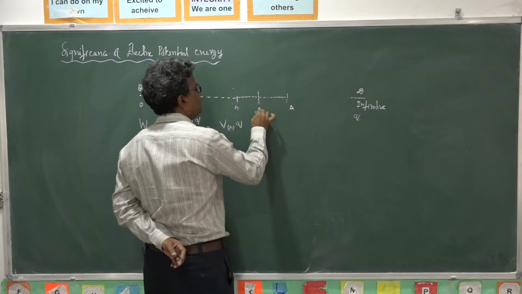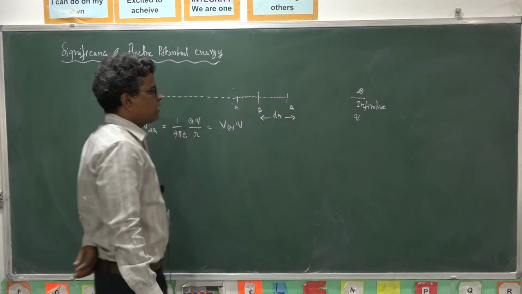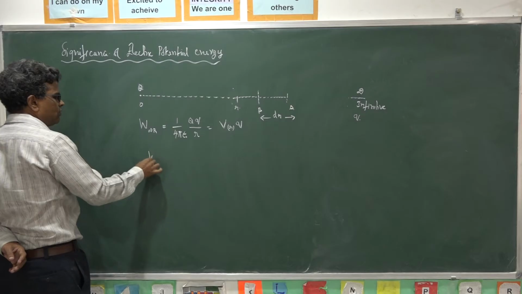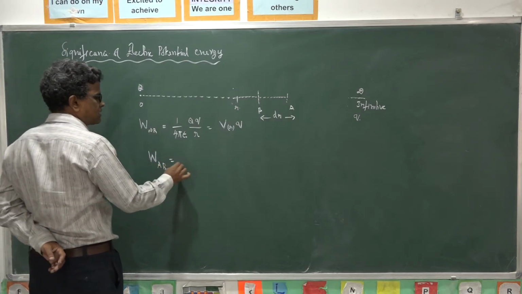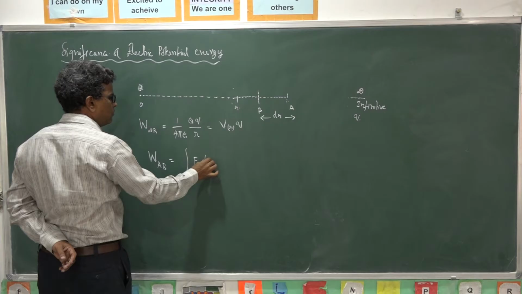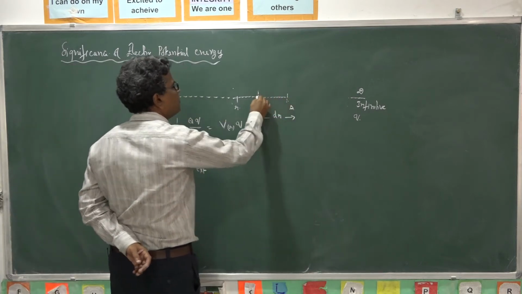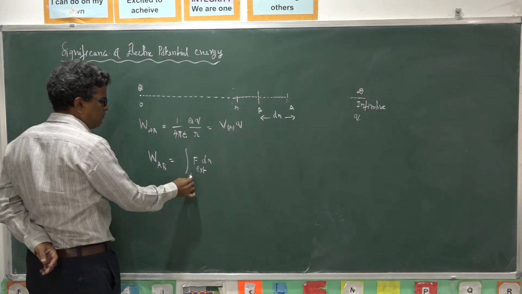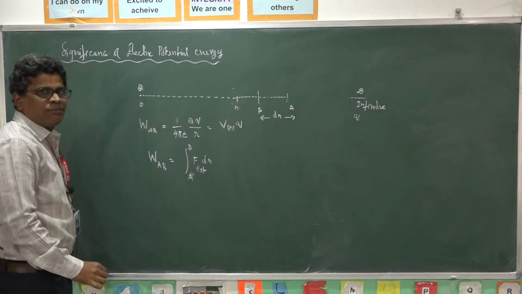Now let us consider two points A and B, which are closely separated by a distance dr. The work done to bring this charge from A to B by the external field is the integral of F dr. This is the external work done to bring a charge Q naught from A to B.